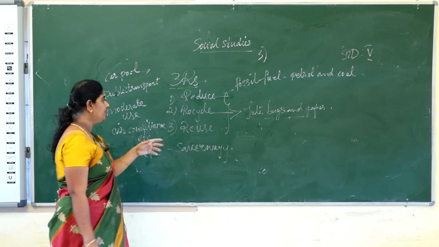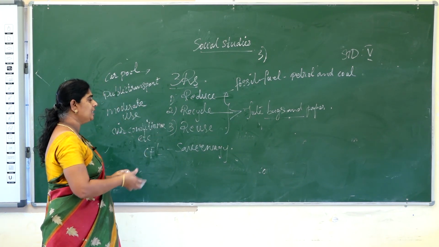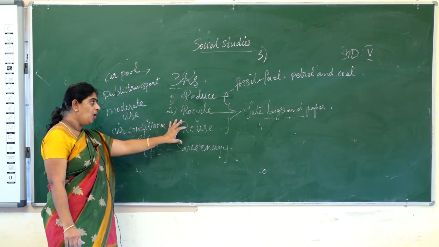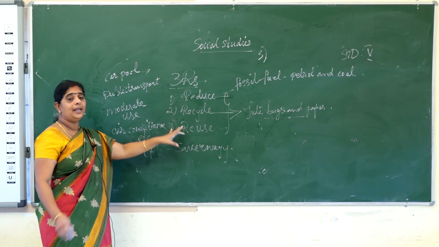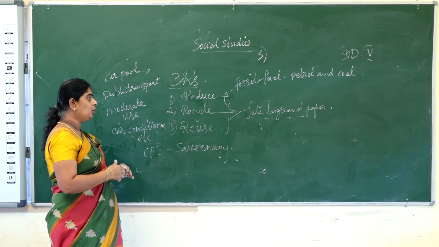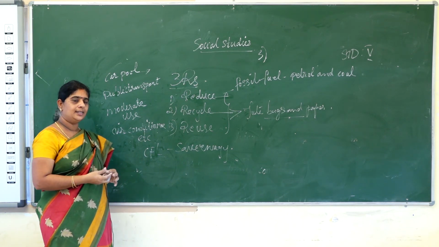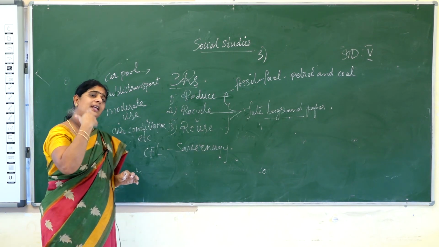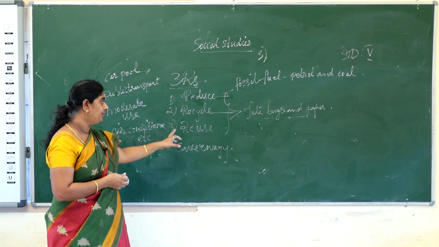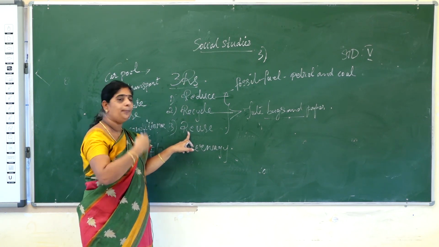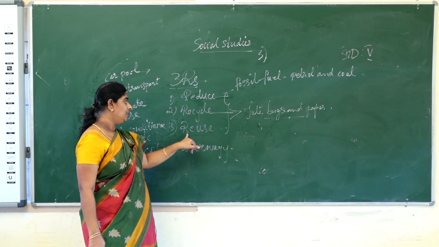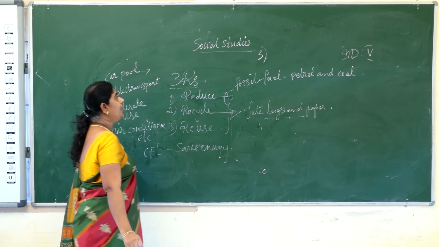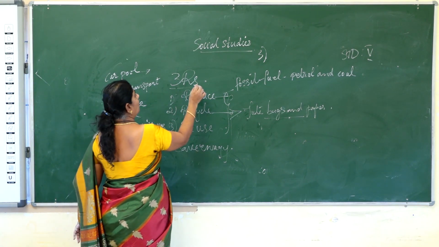Then next, the last, we go to reuse. Reuse means once we have used something, we throw it out into the garbage. Don't do like that, children. It can be used again by giving it, for example, when we have dresses that become shorter, we should not throw them in the garbage. Instead, you can give them to the people who are in need of that. Then the old things are used again. That is what is called reuse. If you use these three methods, we can control global warming.